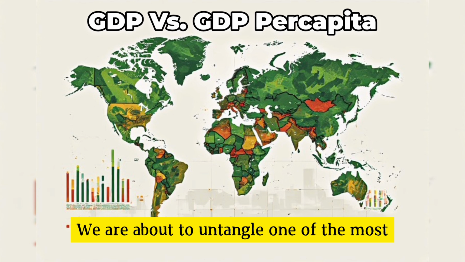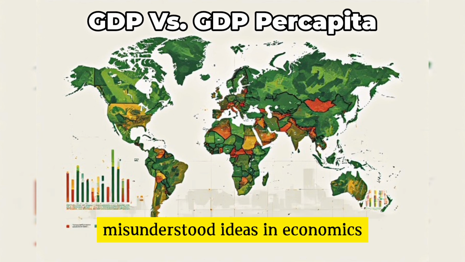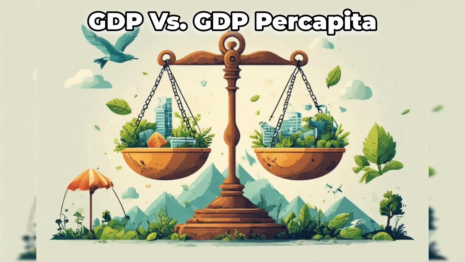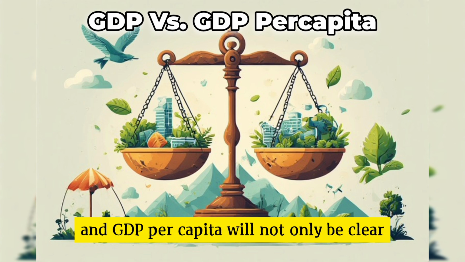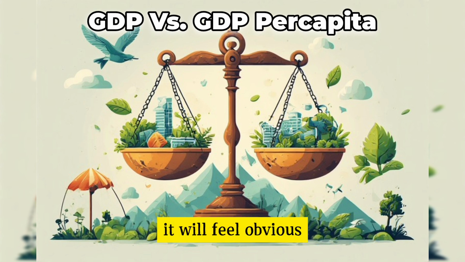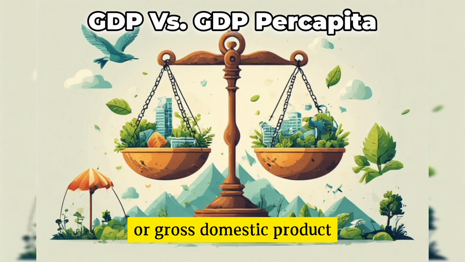We are about to untangle one of the most misunderstood ideas in economics. By the end, the difference between GDP and GDP per capita will not only be clear, it will feel obvious. Let us begin with GDP, or Gross Domestic Product.